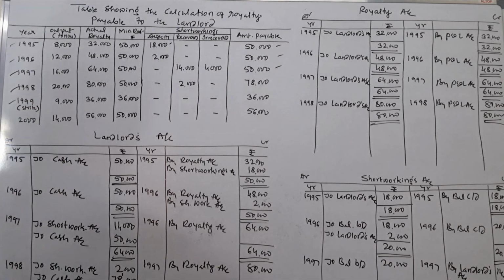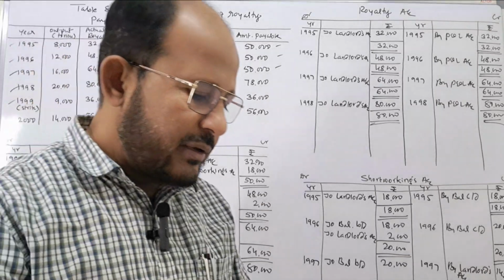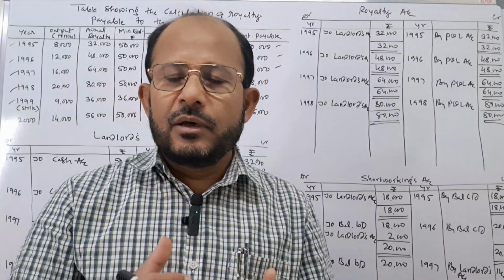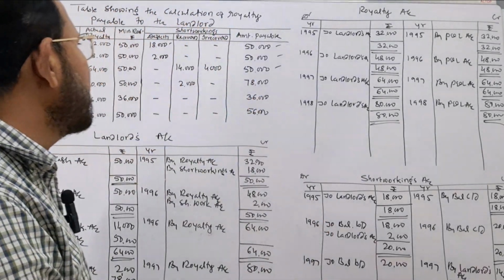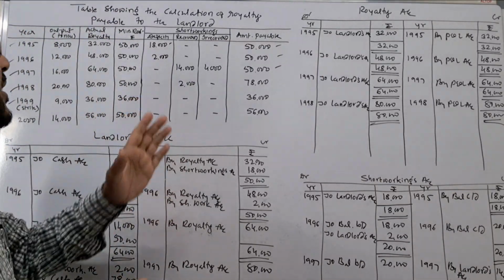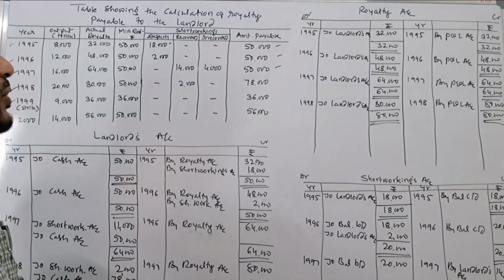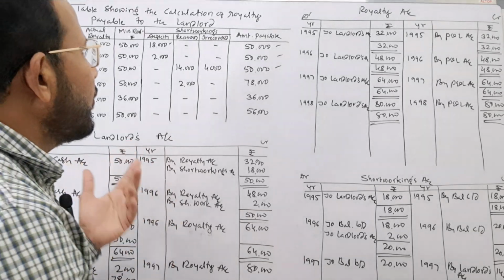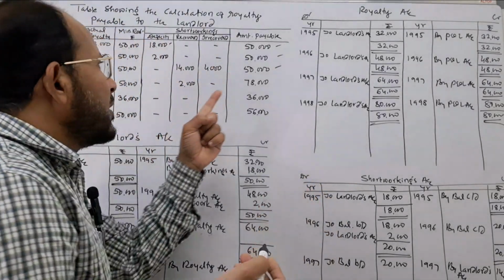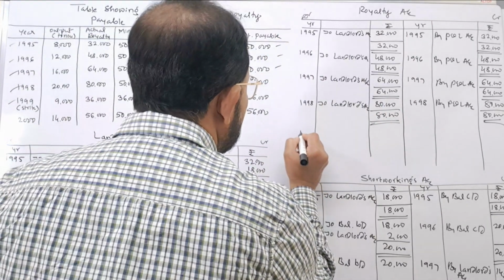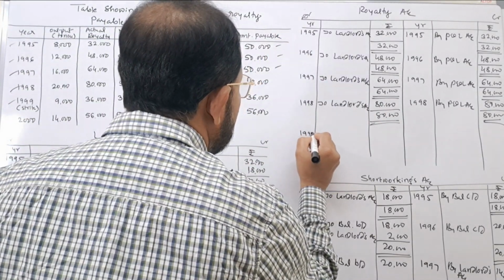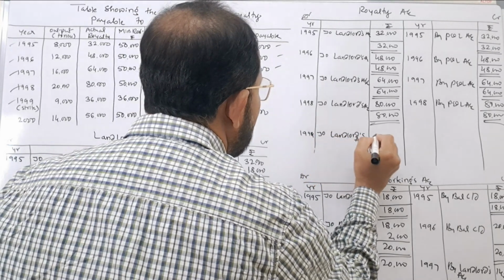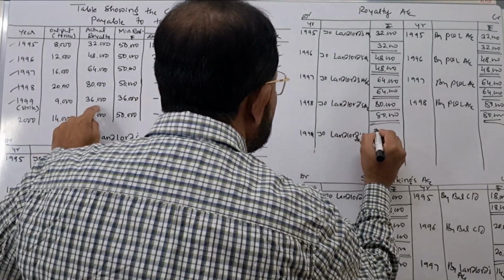And come to the fifth year. In the fifth year, strike was there. Therefore, actual royalty and minimum rent are same, because here actual royalty is taken as the minimum rent. Because of that reason, there is no short working as such. Now, the amount paid to the landlord also comes to rupees how much? 36,000. The same amount is to be given to the landlord. Therefore, here the journal entry is royalty account is debited to landlord's account 1999 to landlord's account with the amount of actual royalty rupees how much?